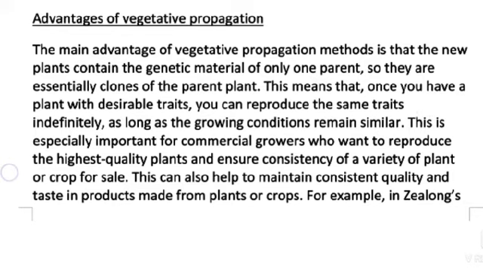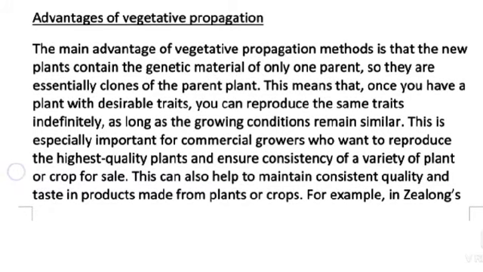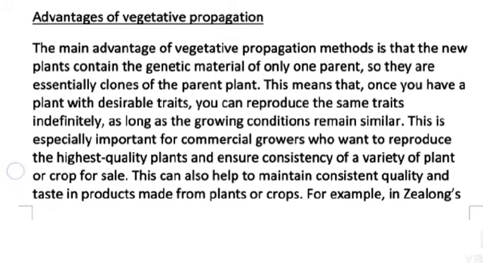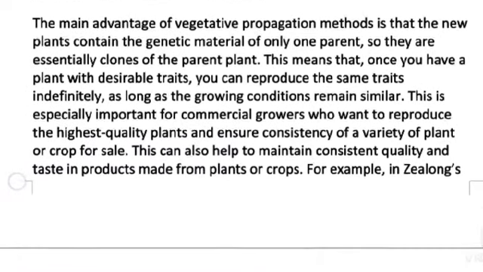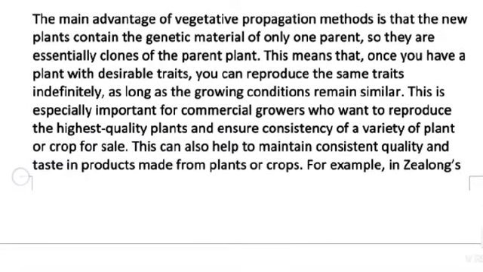This is especially important for commercial growers who want to reproduce the highest quality plant and ensure consistency of a variety of plants or crop for sale.